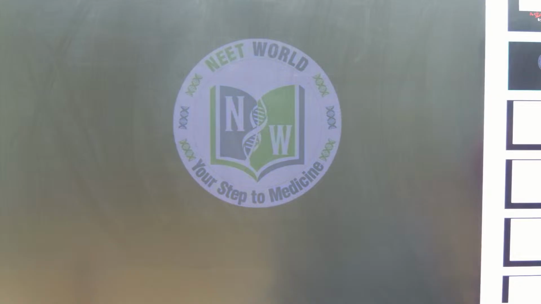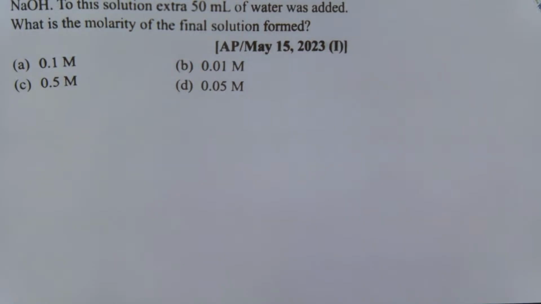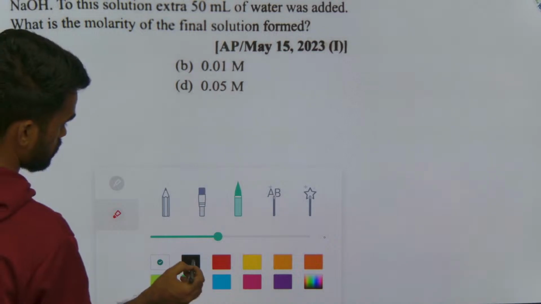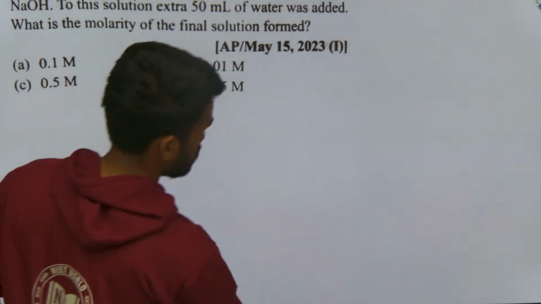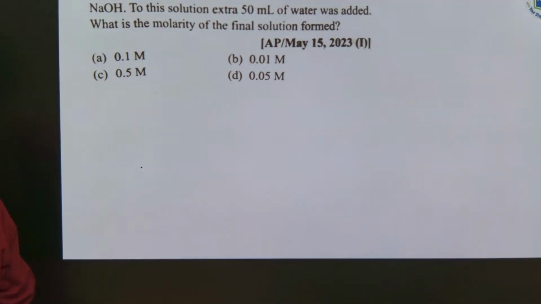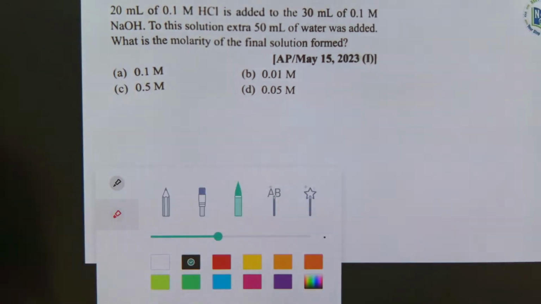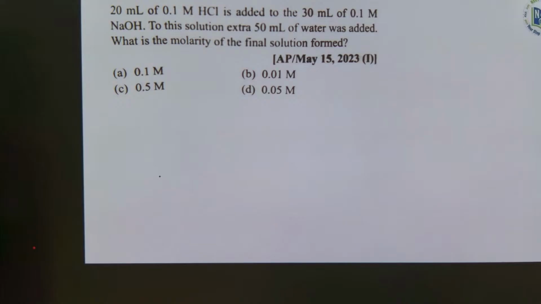Yeah. So can you answer me this question? Very easy. Tell me what will be your answer for this. See, 20 ml of 0.1 molar HCl is added to 30 ml of 0.1 molar NaOH. To this, extra 50 ml of water is added. What is the molarity of final solution?